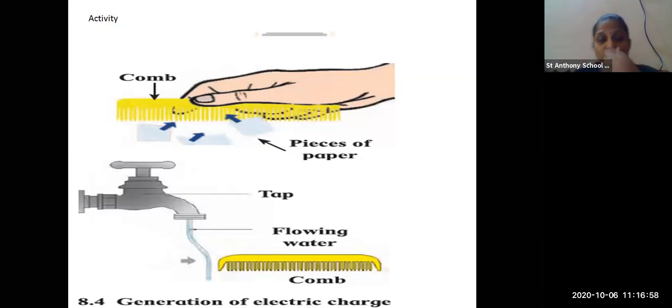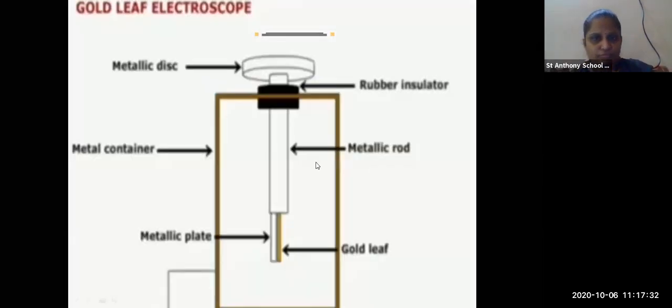Here again you have one more example, a tap with flowing water and the comb. When you take the comb towards the flowing water, what will happen? It will throw the water away from the comb, not onto the comb. Why? Because the comb is negatively charged and the water has positive as well as negative charges. It is balanced, and whatever opposite charges are there, that will take place in this reaction.